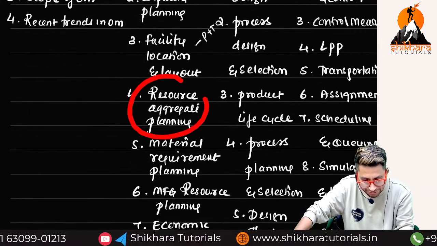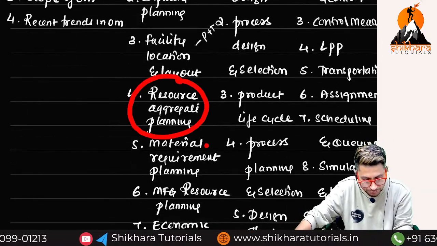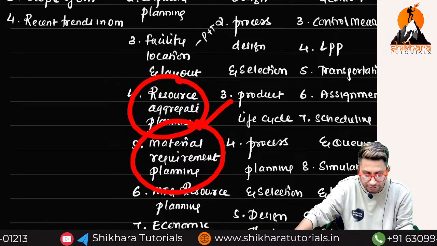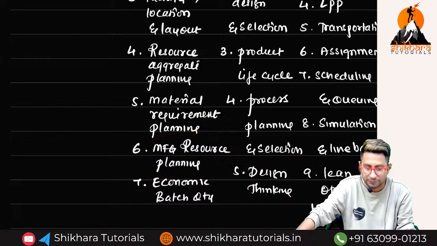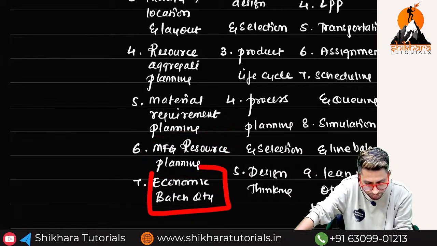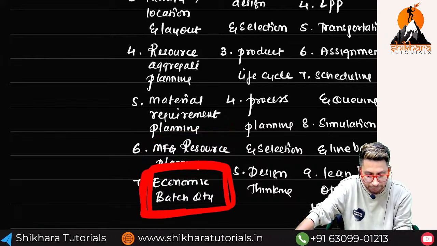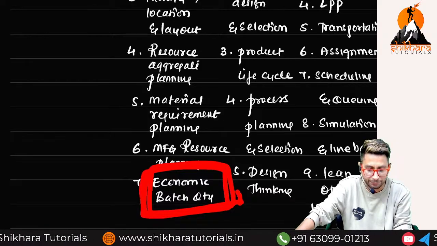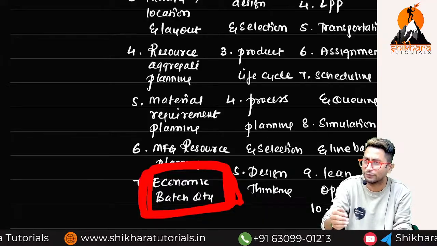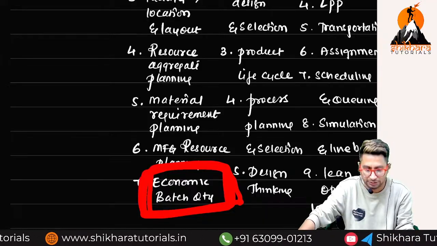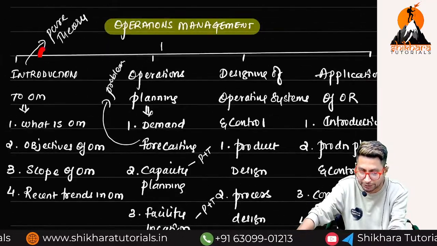Then resource aggregate planning, purely theory. Material requirement planning, theory. Manufacturing resource planning, also theory. But here we have lots of practical problems. Economic batch quantity: very important chapter from the exam point of view. Small problems only will be there, but very critical and important for exams. So the first chapter is completely theory.